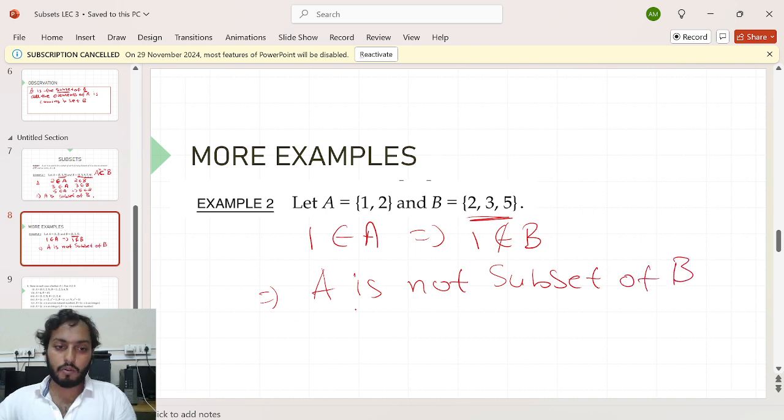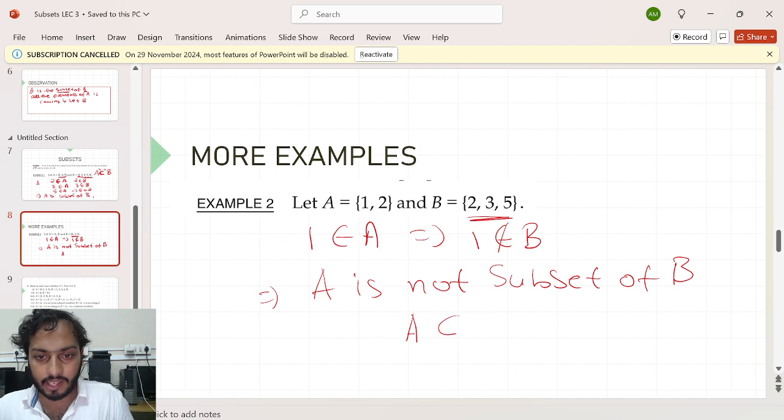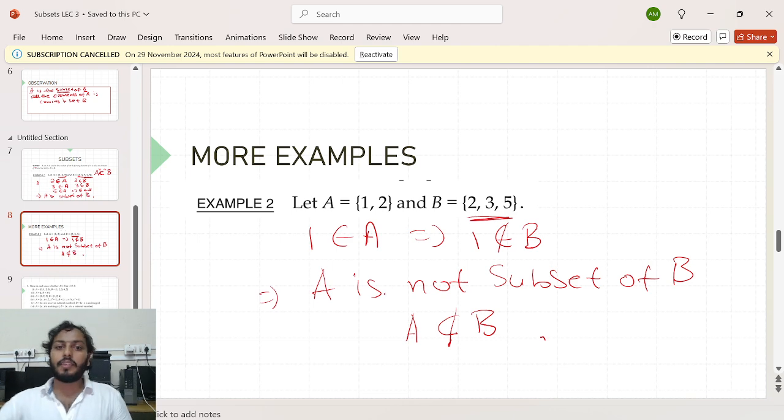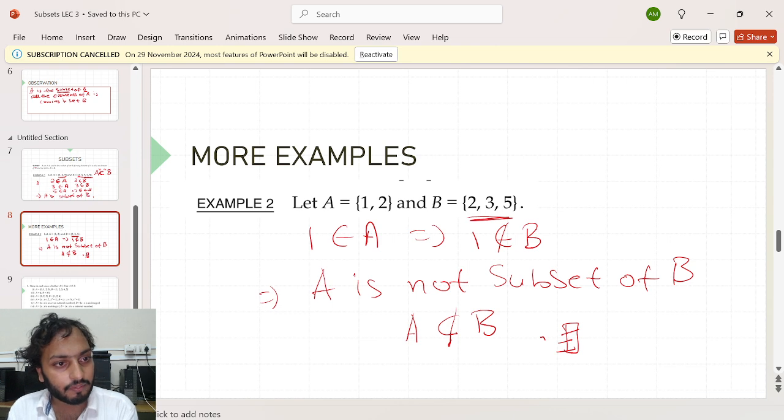Or if you want to use the symbol, which I am going to use in upcoming classes, you can say that A is a subset, but with the subset symbol crossed out, and you can say A is not a subset of B. That's all. I hope it's much easier to say when it would be a subset and when it will not be a subset. Is it?